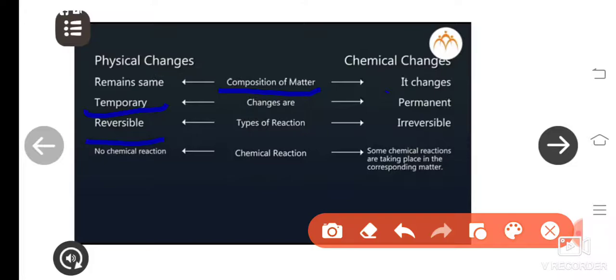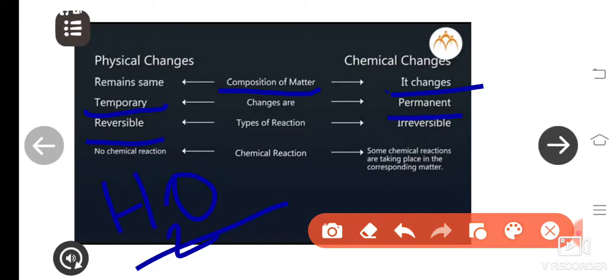Now in case of chemical changes, for example, hydrogen plus oxygen forms water. What happened here? This change was permanent. The composition also changed. That is, H2 plus O2 became H2O.